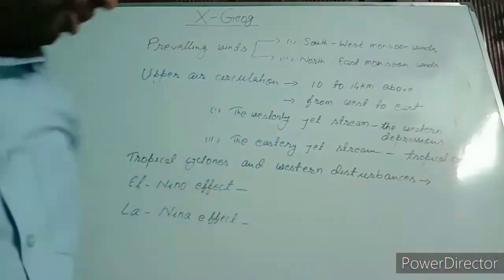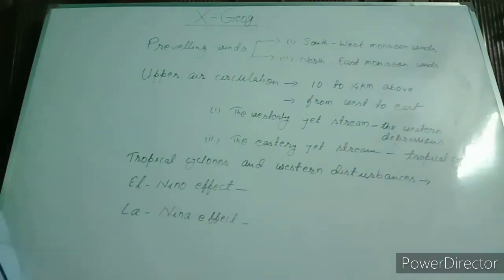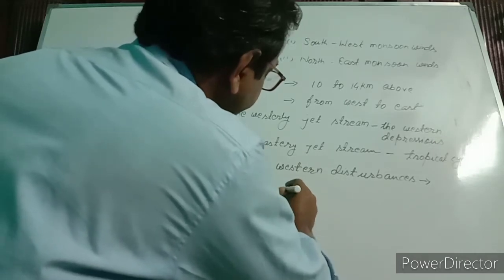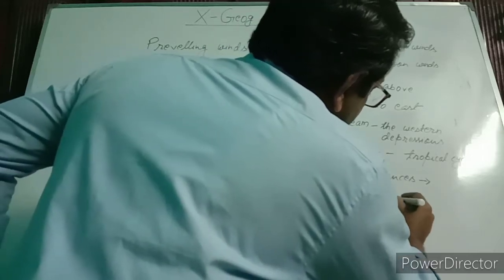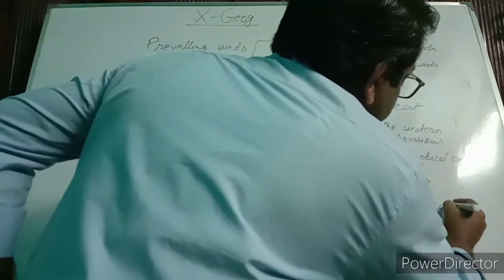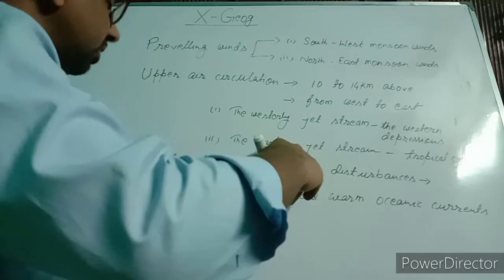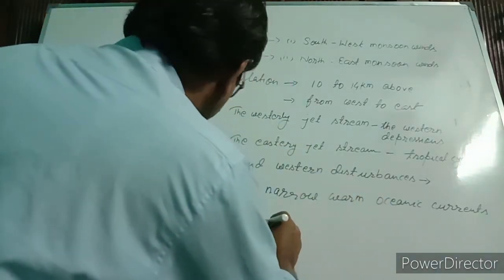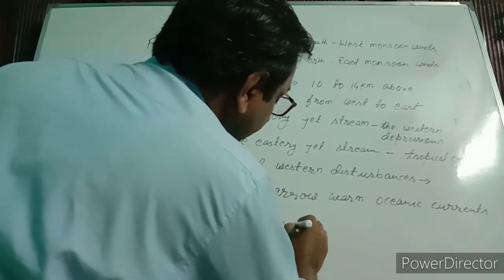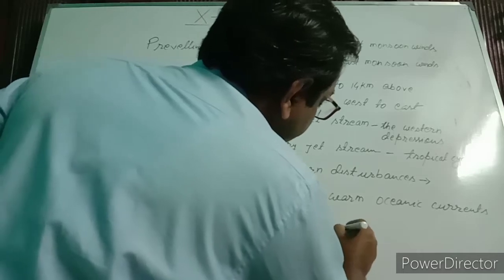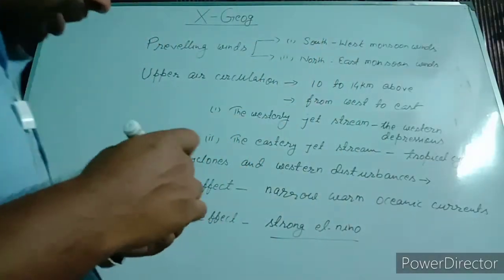And last two factors are El Nino effect and La Nino effect. El Nino is a narrow warm oceanic current. Those originate in the Pacific Ocean, and this is strong El Nino. This La Nino is strong El Nino. So these two also affect the climate of India.